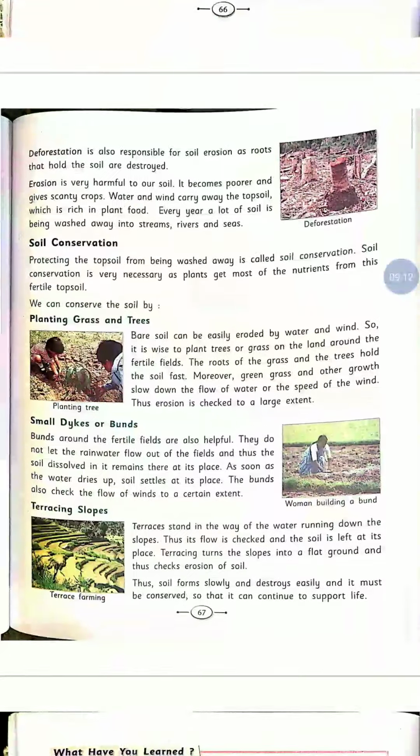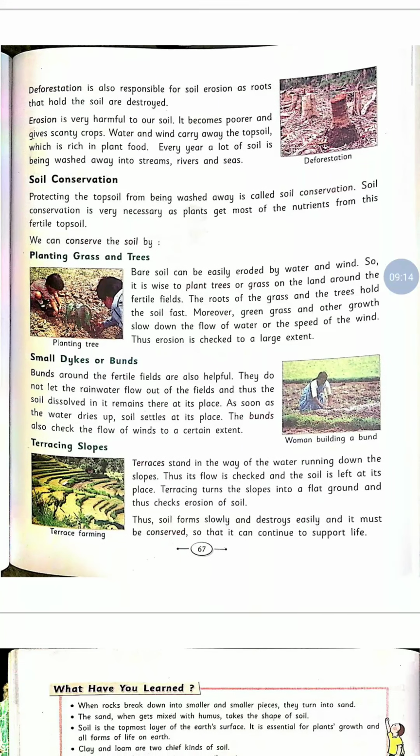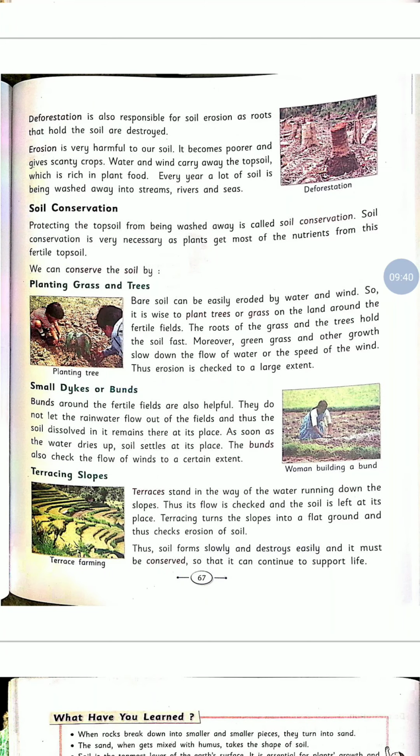Now you can see deforestation is also responsible for soil erosion, as the roots that hold the soil are destroyed. Deforestation means cutting down more and more trees. So it is also responsible for soil erosion, and due to deforestation, the roots cannot hold the soil, and it can be easily eroded.